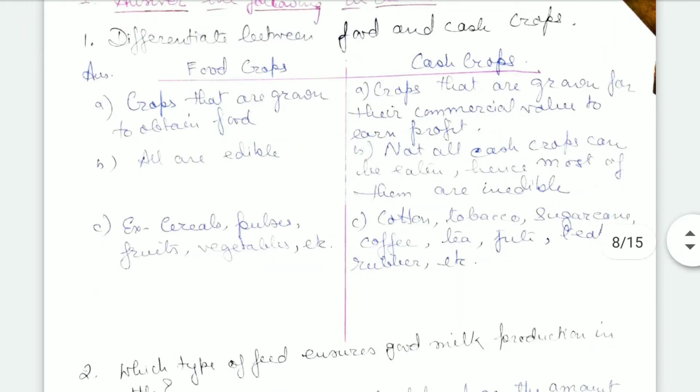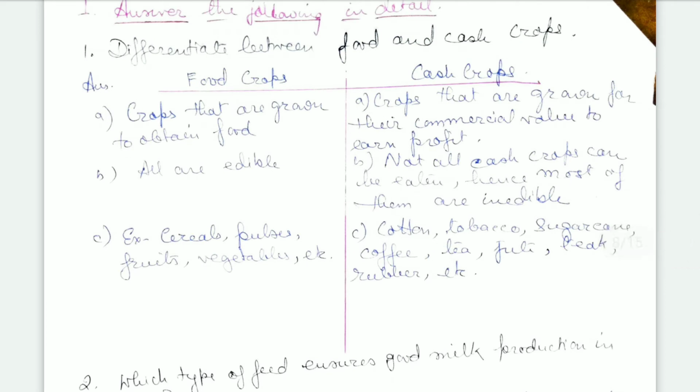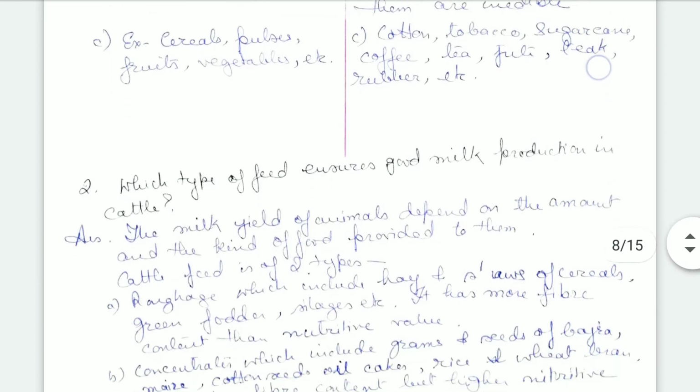Food crops are all edible crops, whereas cash crops are mostly inedible; not all the cash crops can be eaten. Examples of food crops are cereals, pulses, fruits, vegetables, etc. Examples of cash crops are cotton, tobacco, sugarcane, coffee, tea, jute, teak, rubber, etc.